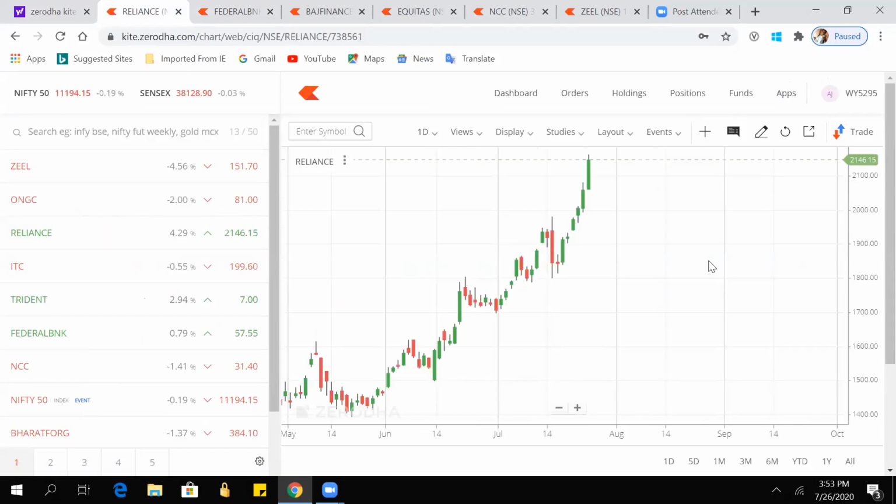Can we see it for only one day, or can we go for weekly? We can go for weekly as well, and we can go for 15-minute as well. I would suggest doing it in that way, like you asked: go for weekly so that we can see the long-term trend of the stock, and then go for daily, so that we can know where the support and resistance are in the long run and also for the short run. I will show you for Reliance.